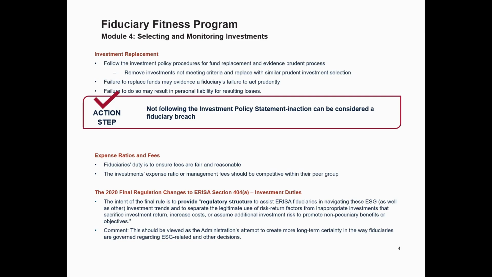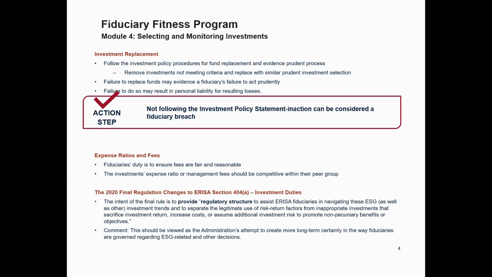2, remove investments not meeting criteria. Investments that fail to meet the criteria outlined in the policy should be removed and replaced with similar prudent alternatives. This step is important to maintaining the overall health of the investment lineup and safeguarding participants' assets. 3, consequences of failing to replace funds. Failing to replace underperforming or inappropriate funds can be considered a fiduciary breach of duty. It may suggest a failure to act prudently, which could have serious consequences, including personal liability for resulting losses. Protect yourself and the plan participants by acting swiftly and prudently in such situations.